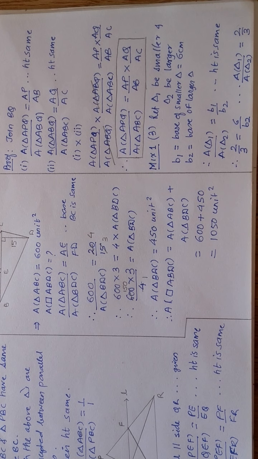By just cross multiplication, you will get the base of the larger triangle to be 9. That is, 2 into B2 is 6 into 3, which is 18. 18 divided by 2 is 9. So the base of the larger triangle is 9. Write the unit, that is centimeter. Okay, understood?